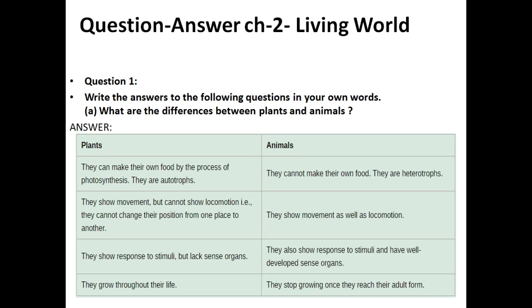Last one is they grow throughout their life, while animals stop growing once they reach their adult form. Lots of plants grow throughout their lifetime, while all animals have a fixed lifespan. So these are a few differences between plants and animals.